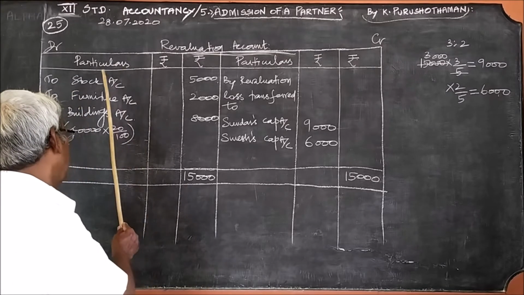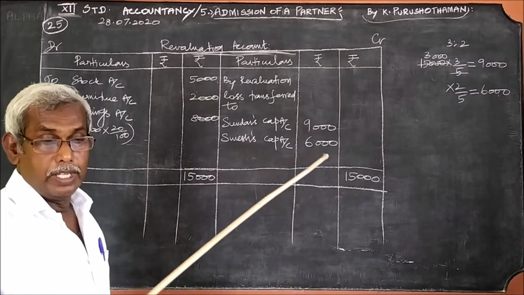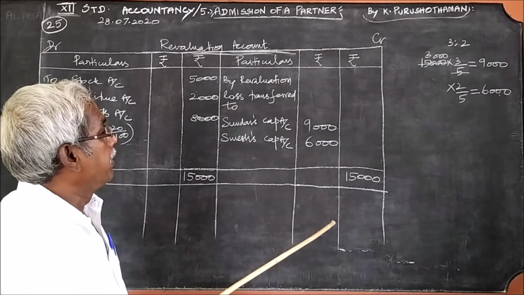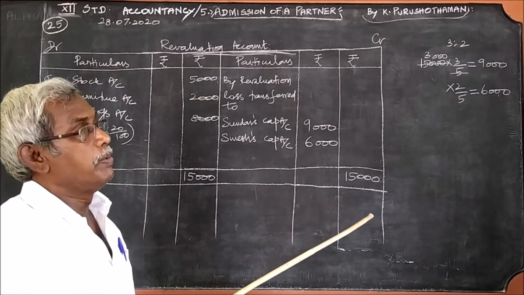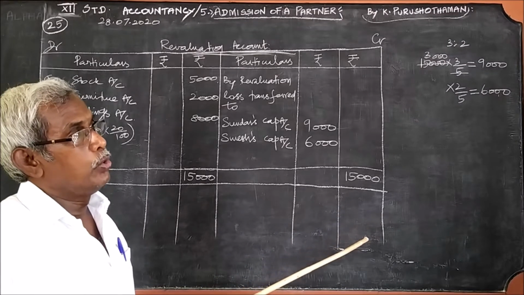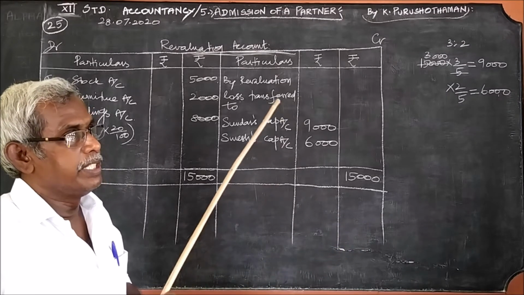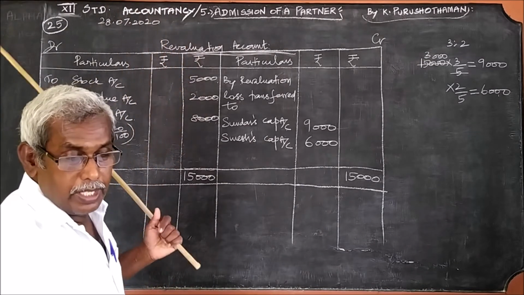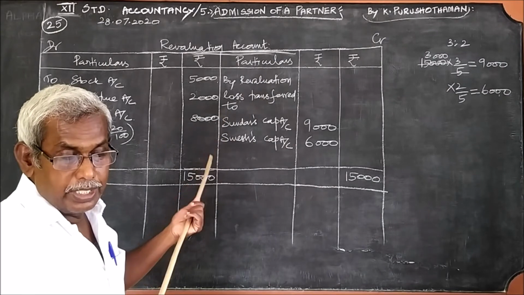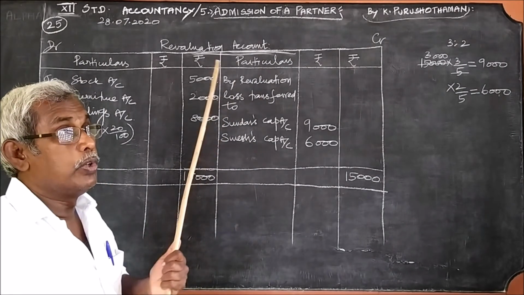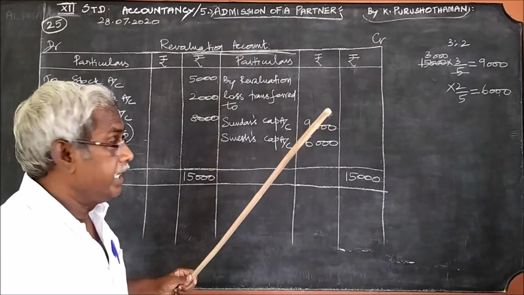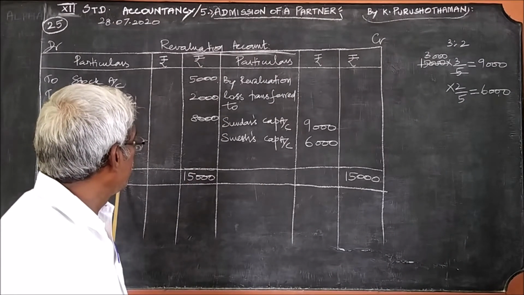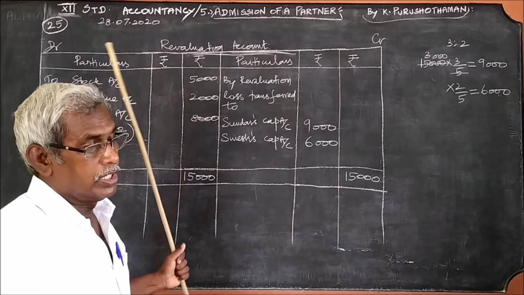Therefore decrease, it is a loss item, 5,000. And the second one, that furniture be depreciated by 2,000: how much should be decreased from the value of furniture? 2,000. It is a decrease, therefore furniture 2,000. And the fourth adjustment, the value of building be depreciated 20%. The value of building is 40,000. For 40,000, 20% is 40,000 into 20 by 100, it is 8,000.